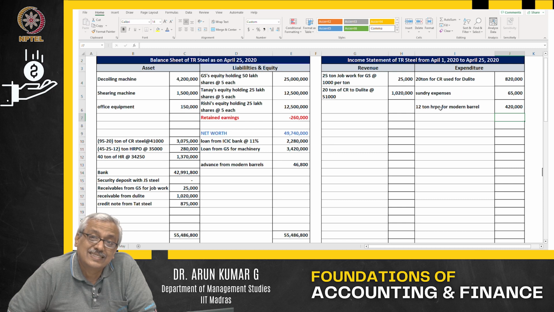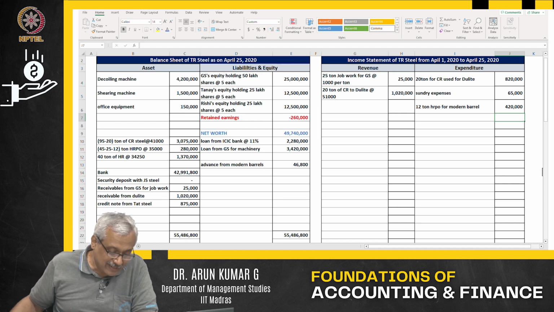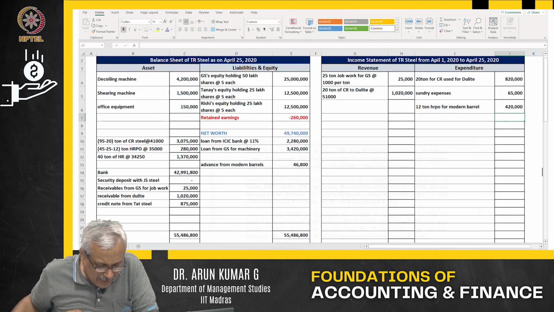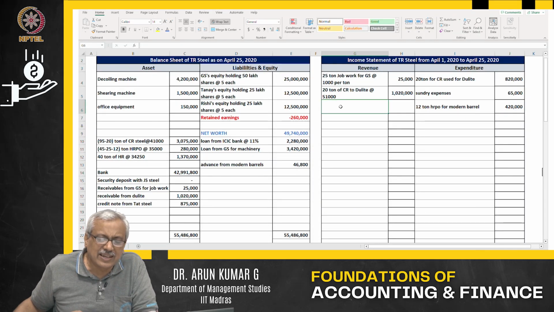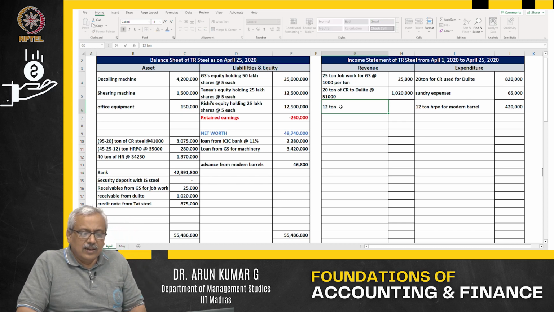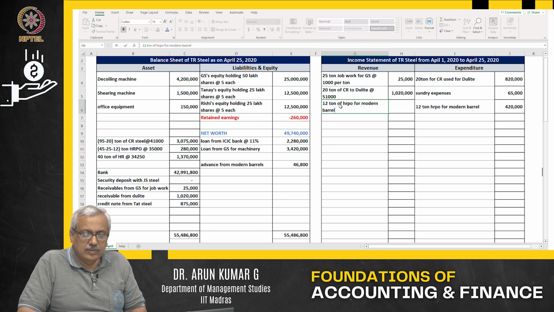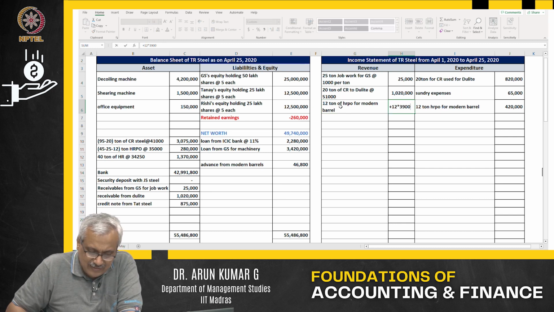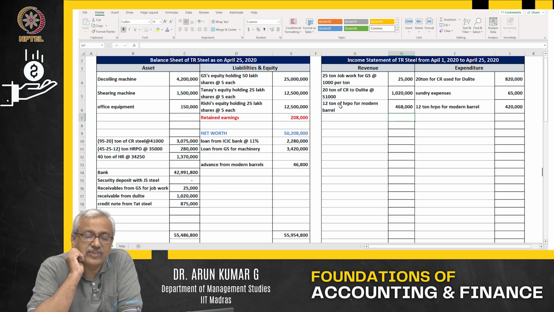Second part, sale made and amount received immediately. That is what it says. If I go back to the April 17th transaction, it says balance was settled by the customer on the same day. What is the value of the sale? Value of the sale is 12 tons of HRPO for modern barrels. What is the value? 12 ton. Value of the sale is 39,000 per ton. This is the value of the sale.